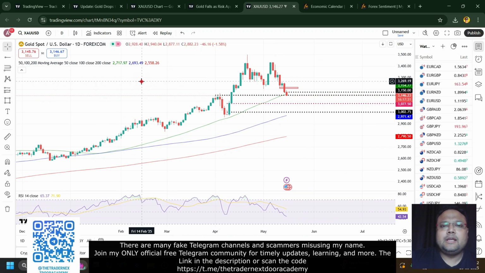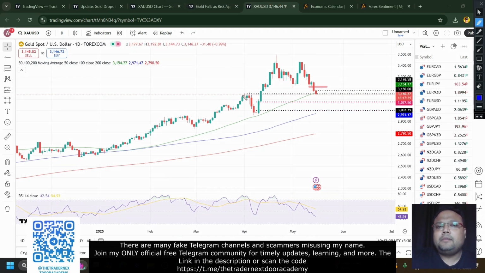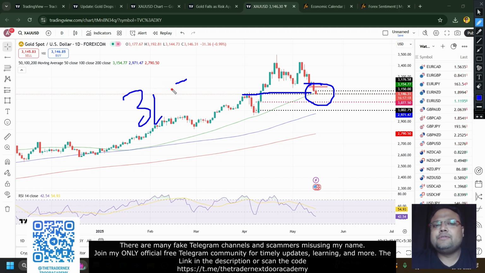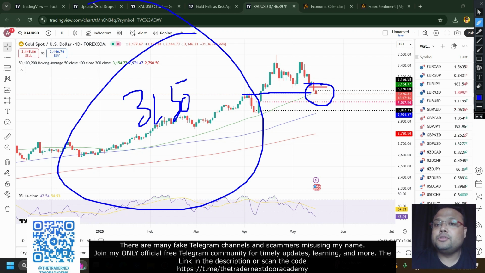at the daily chart of gold, you can see the market is also standing at a very important level right now. Remember in our previous videos, I think 2 to 3 weeks ago, we discussed that 3150 can be a good opportunity for the positional traders. But I think we have further downside possible. We will discuss why. We discussed 3150 as a potential buy for position traders, because the previous resistance will work as support here. Along with that, we also have the 50 moving average. So 3150 was really a good area.